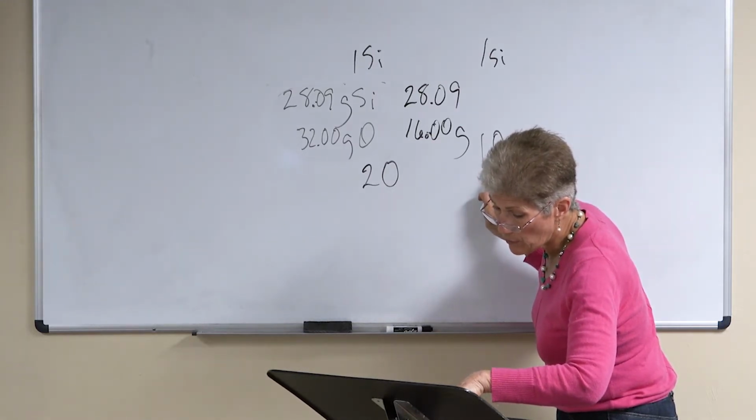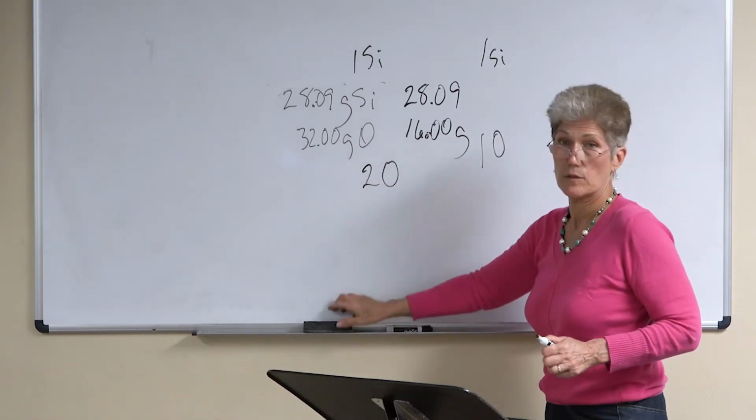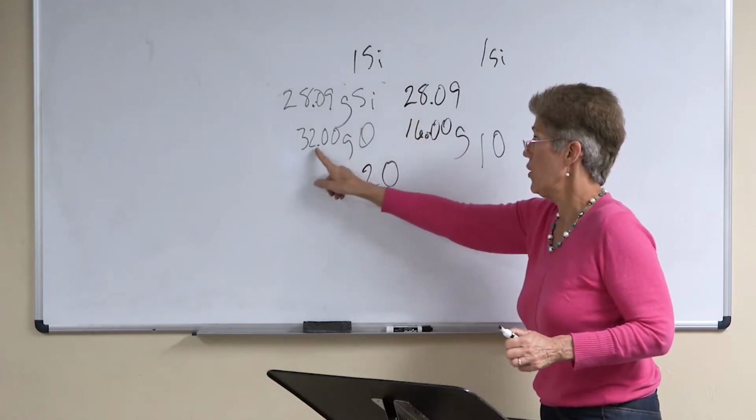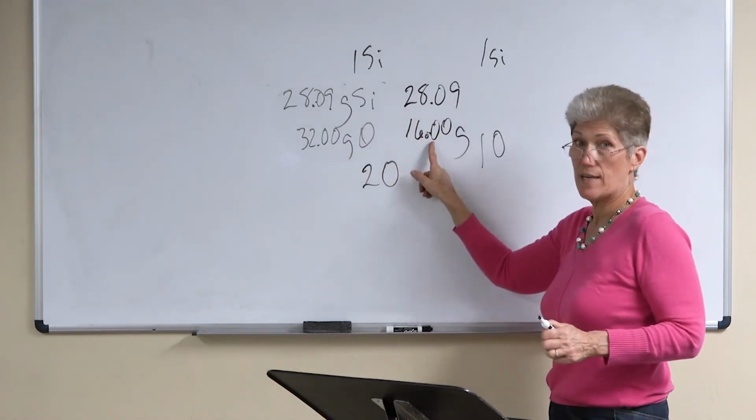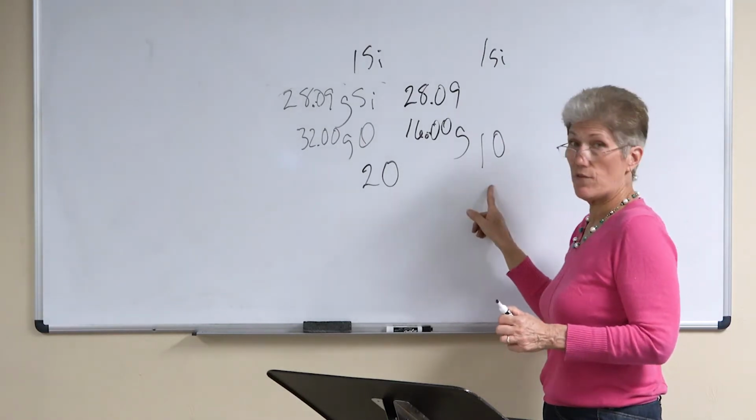So it reacts to make a different compound with no leftovers. How many oxygens? This time we have 1 oxygen, and that's why. See, this was held the same. So then that is twice as much as that number. 32 divided by 16, right, would be 2. So there's only 1 of them here.